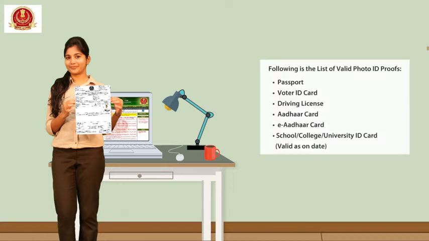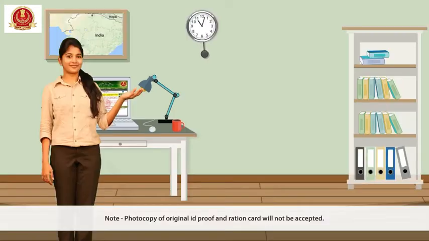Following is a list of valid photo ID proofs: passport, voter ID card, driving license, Aadhaar card, e-Aadhaar card, school, college, university ID card, valid as on date. Note: photocopy of original ID proof and ration card will not be accepted.